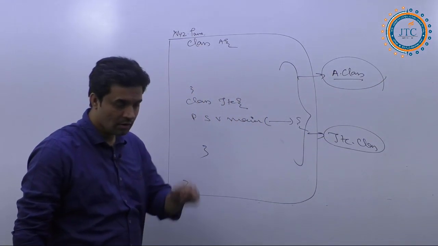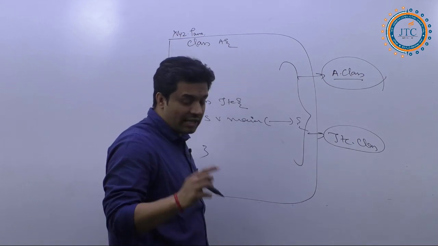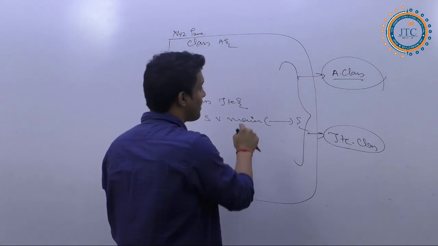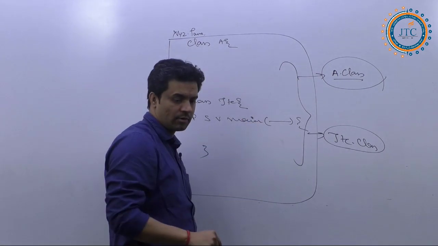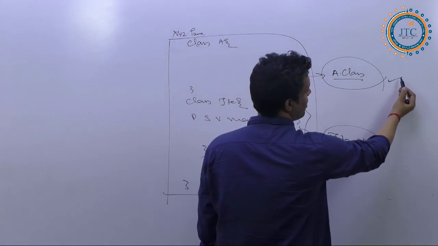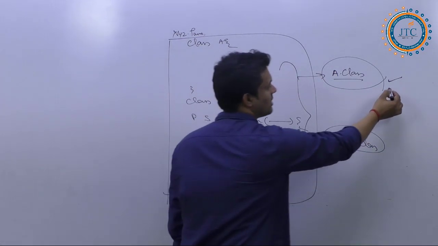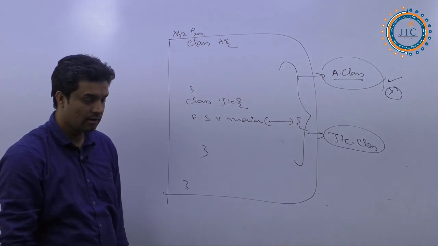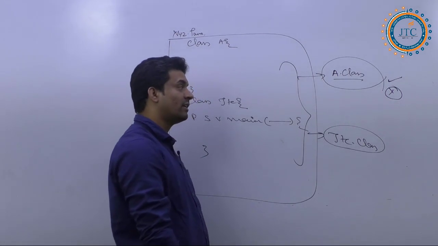Now, when the two .class files are generated, by what name should we run this program? Can we run it with the name A.class? No, we cannot. Why not?